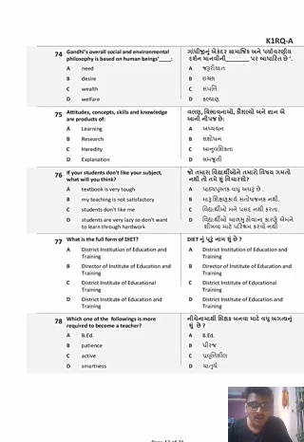Gandhiji's overall social and environmental philosophy is based on human beings' need, desire, wealth, welfare. Okay, it is based on the human beings' welfare. ठीक है, कल्याण, मानव कल्याण के ऊपर है गांधी जी के principles. Attitudes, concepts, skills, and knowledge are products of learning, research, hereditary explanation. It is of learning. Learning में ही आपके attitude आते हैं, learning में आपके concepts आते हैं, skills आते हैं, and knowledge आते हैं.